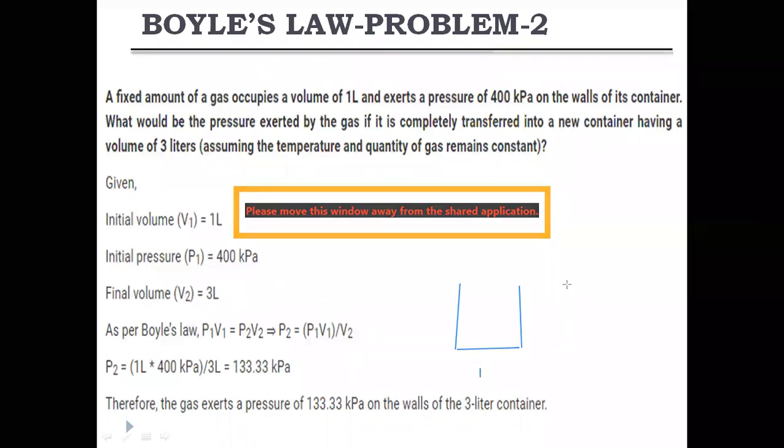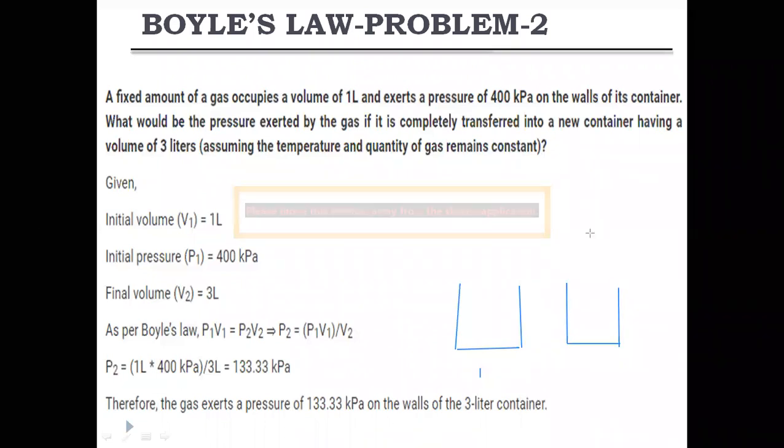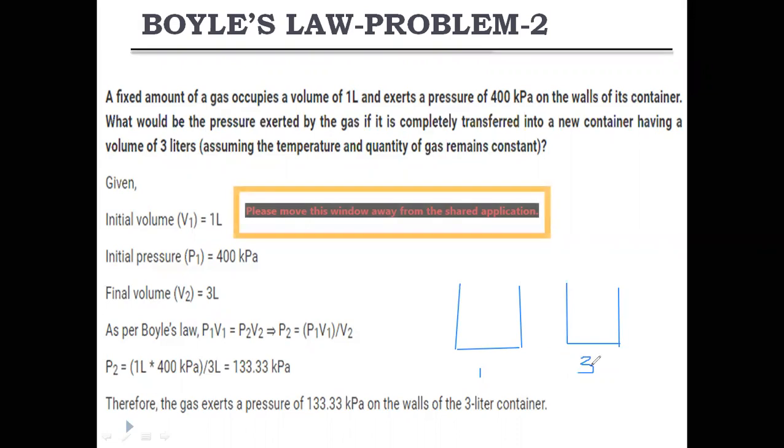Next, this gas is transferred into another container, and this container has a volume of 3 liters. So this one is 3 liters and this one is 1 liter.